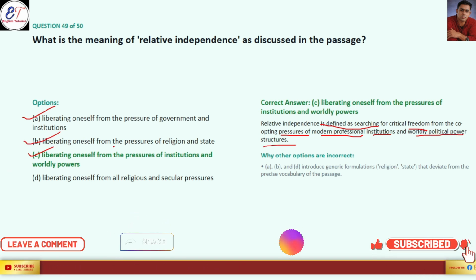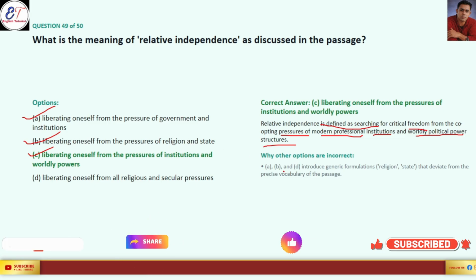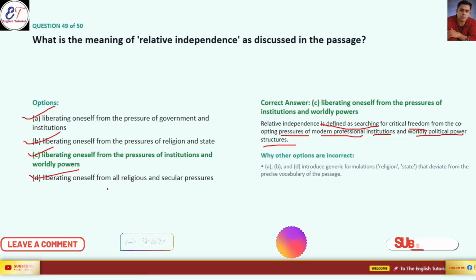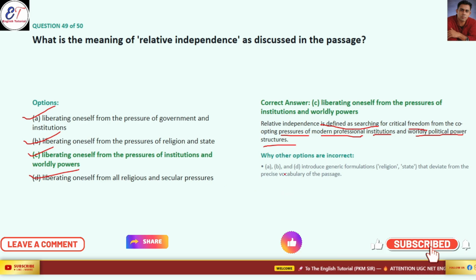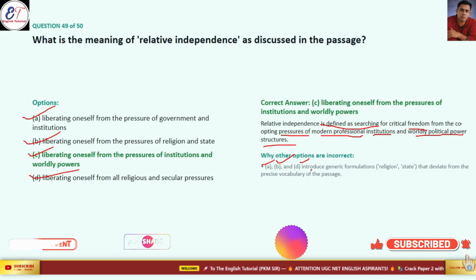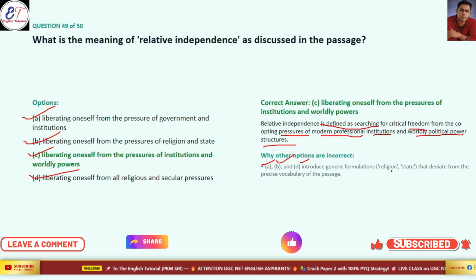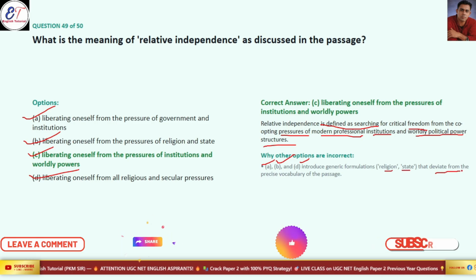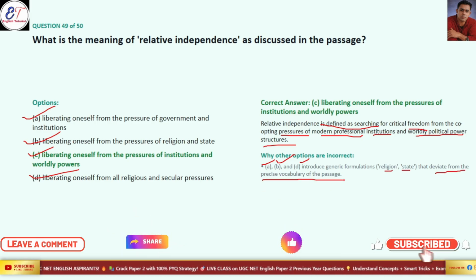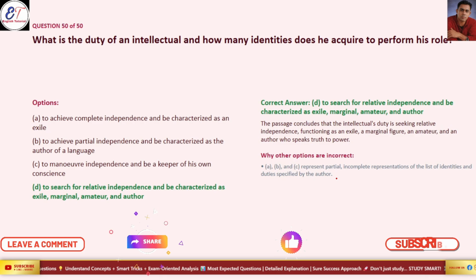Option B, liberating oneself from pressure of religion and state, is a wrong option, and liberating oneself from all religious secular pressures. Options A, B, and D introduce generic formulations of religion and state that diverge from the precise vocabulary of the passage. So that's why option C is our correct answer.